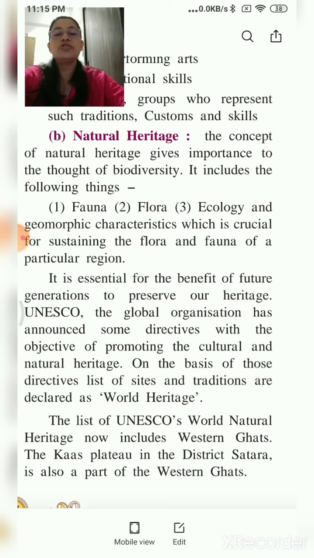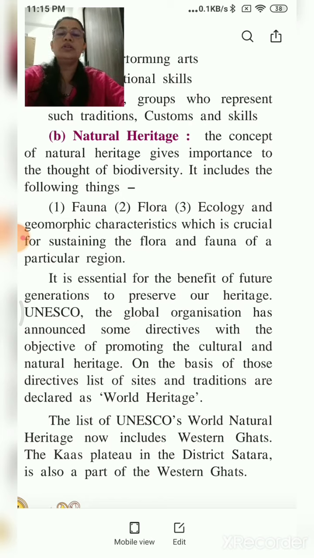It is essential for the benefit of future generations to preserve our heritage. UNESCO, the global organization, has announced some directives with the objective of promoting the cultural and natural heritage. On the basis of those directives, a list of sites and traditions are declared as World Heritage.